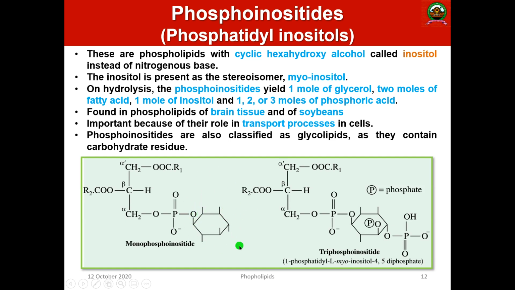Hexahydroxy ring. Here you can see that instead of hydrogen there will be multiple phosphates, 1, 2, 3 etc. This is triphosphoinositol, where there will be 3 phosphates, 1, 2 and 3. Similarly, 1 will be there, 2 will be there, or 3 will be there. So this is known as phosphatidyl inositol or myo-inositol.